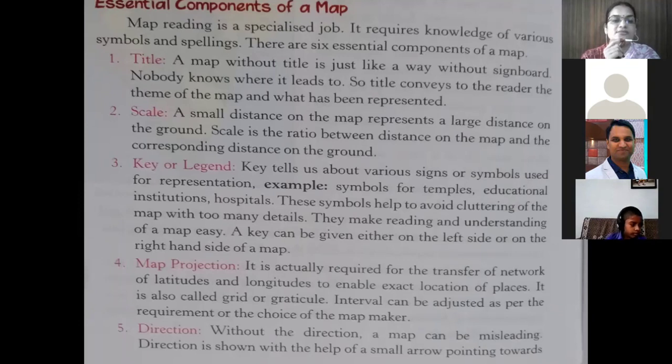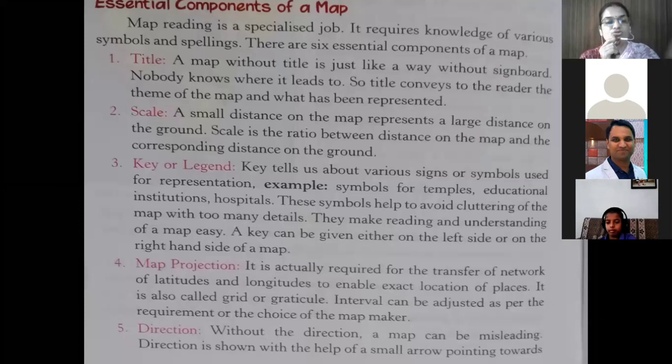The next is scale. A small distance on the map represents a large distance on the ground. Scale is the ratio between distance on the map and the corresponding distance on the ground. So students, scale is a ratio. Yes, scale is the ratio between distance on the map and the distance on the ground.